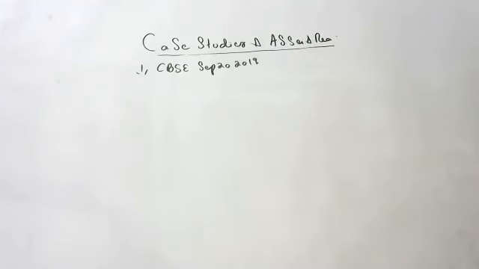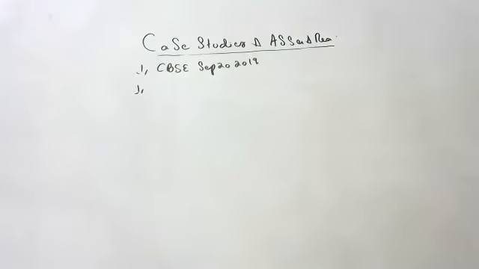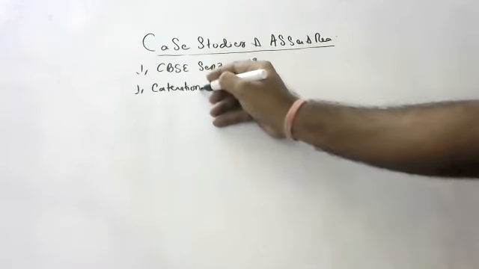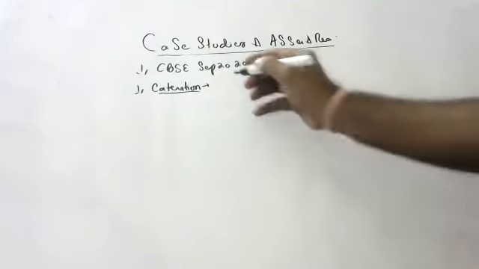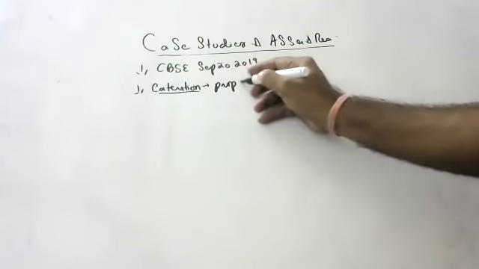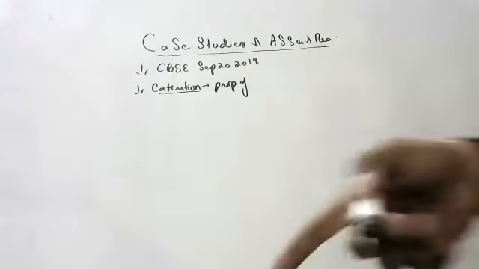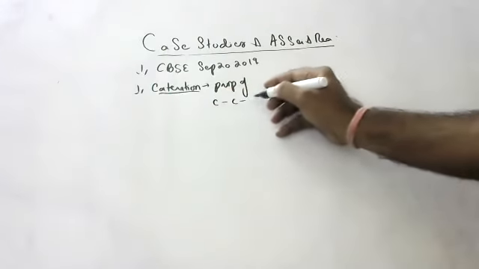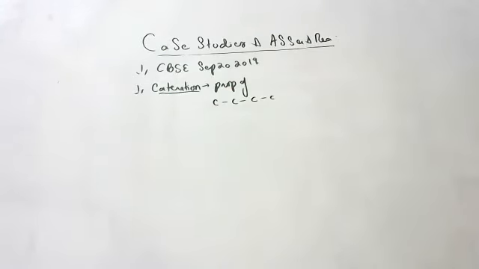Anyway, only two questions are there. Top questions also we'll do, and then we'll go to the case study. First question was, what is catenation? Catenation is the property of carbon to link with itself and form long chain carbon compounds.